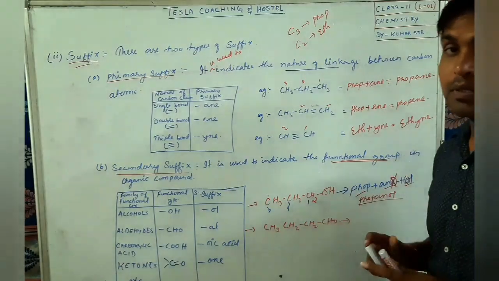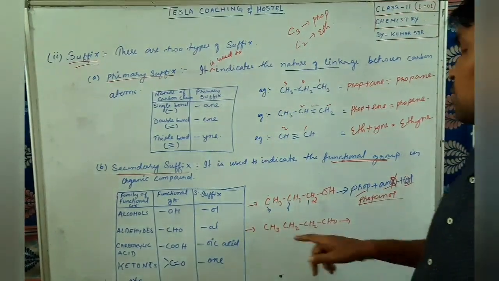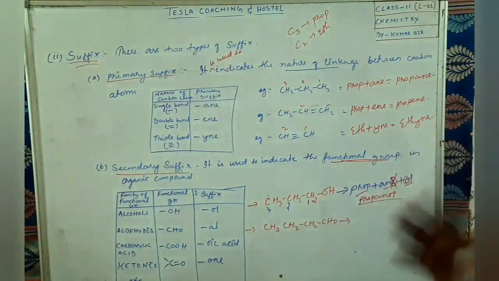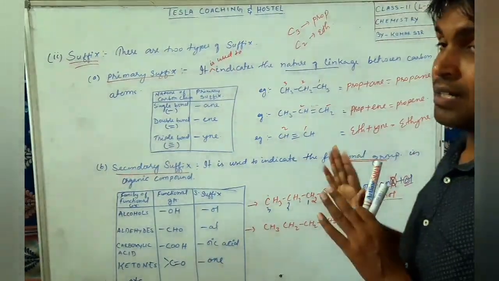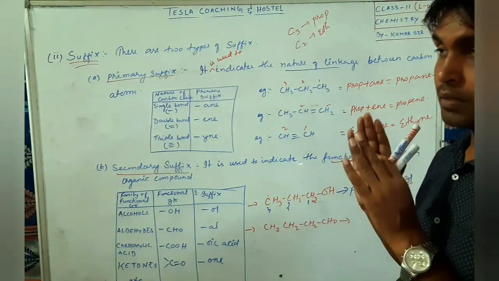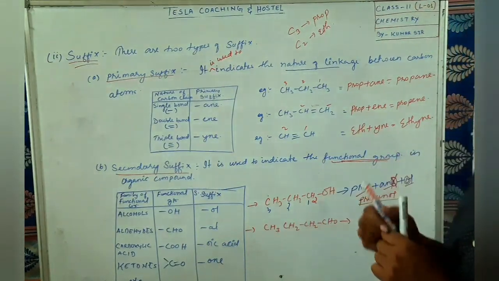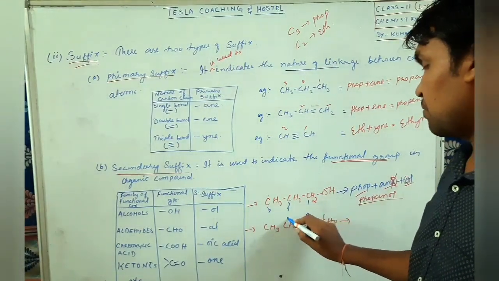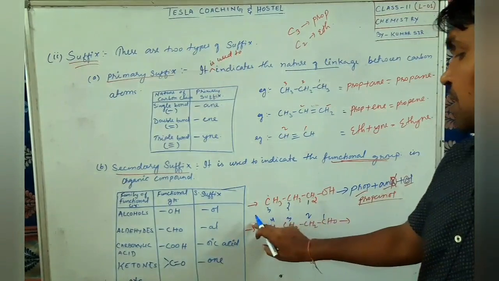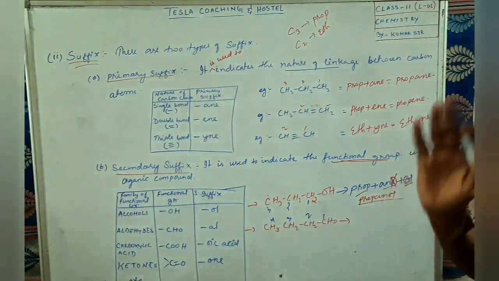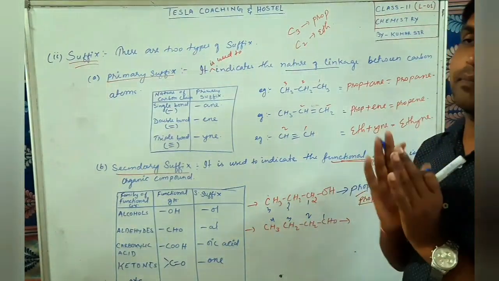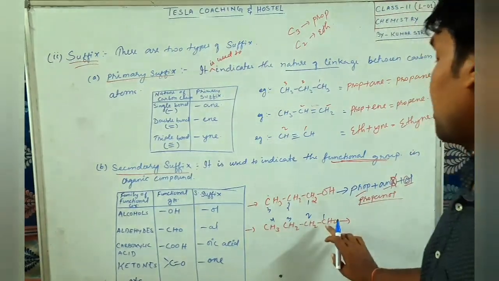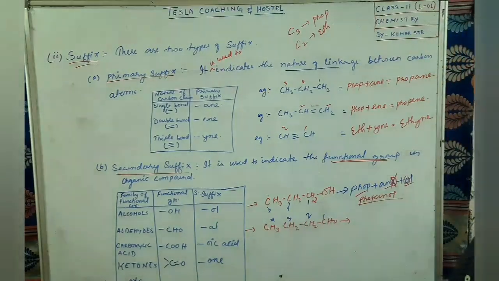Remember, when an aldehyde is given, you are not going to count only 1, 2, 3 carbon. You are going to count this carbon also. And remember, dear students, always start the numbering from the side on which the functional group is present. So here the functional group is on this side, so numbering will start from here: 1, 2, 3, 4. If it is present on the other side, then numbering will start from there. The functional group should get the lowest number. That you should always remember. Again and again I am telling you. So the total number of carbon is 4.